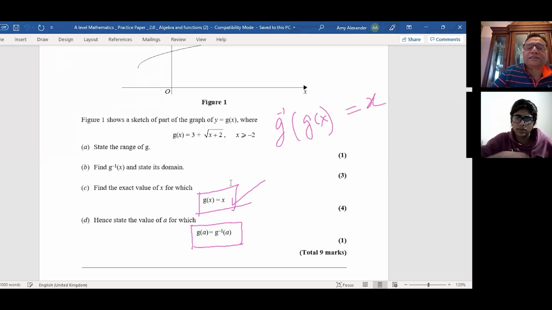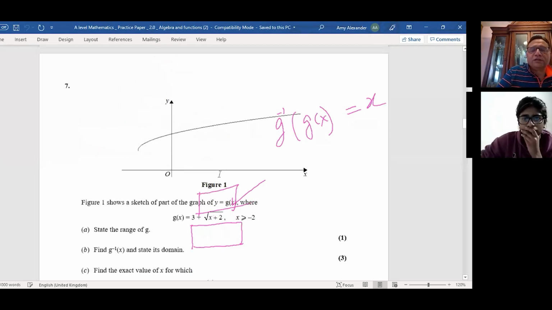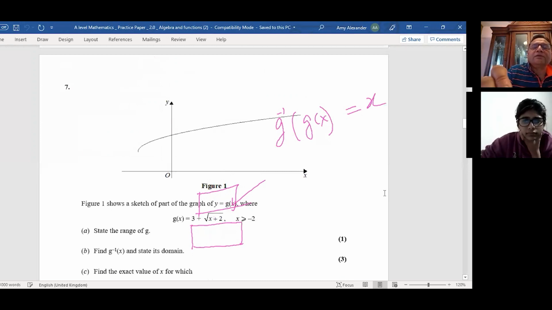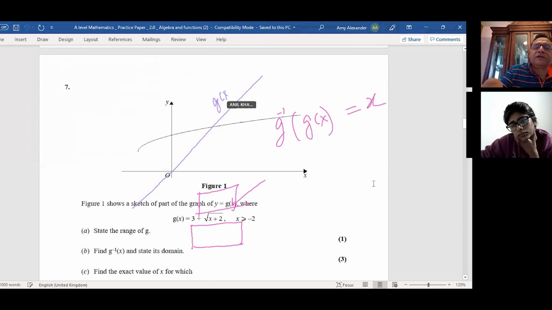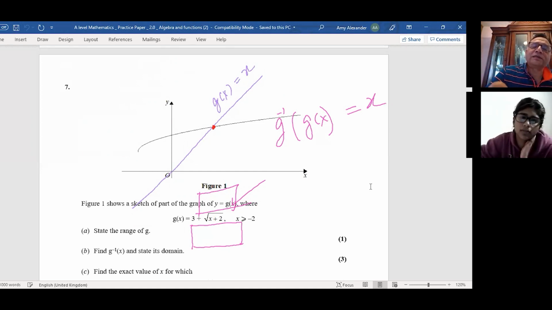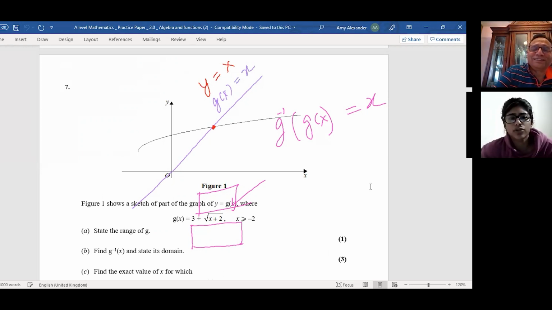So x equals y is basically the line. I'll just sketch it on the graph and show you. Let us say we draw a line here which is y equals x. In this case, g of x's y value is equal to x, correct? So you really found the invariant point where the graph crosses this line. You're not going to draw the inverse.